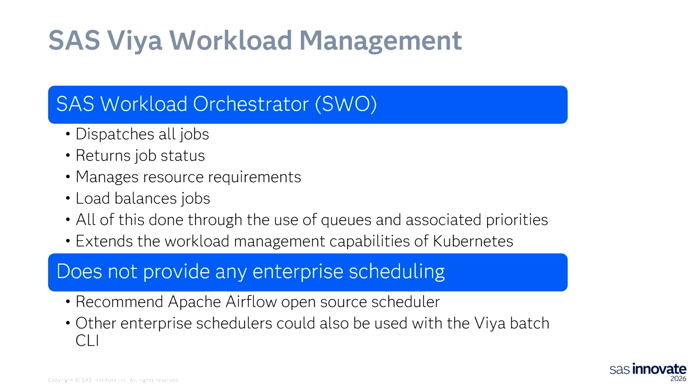We'll be talking about what the options are, and they're basically two. You may already have your own enterprise scheduler that you use in your organization. You can continue to use that with your workload in Viya. Or Apache Airflow is a choice that a lot of our customers have made and a lot of our hosted managed customers are running in order to do their scheduling in Viya.